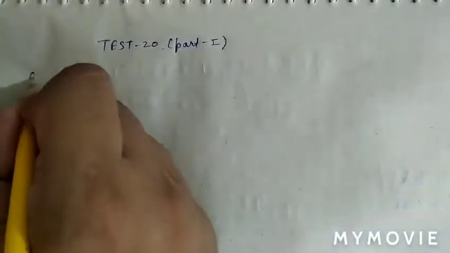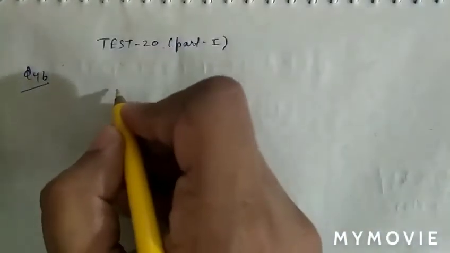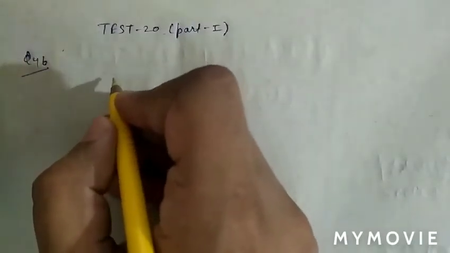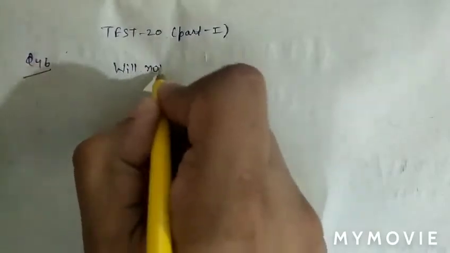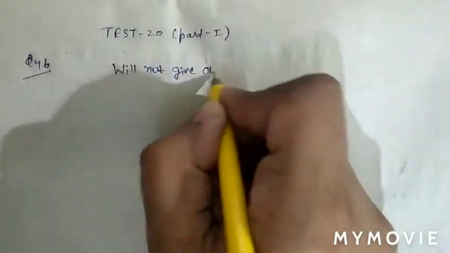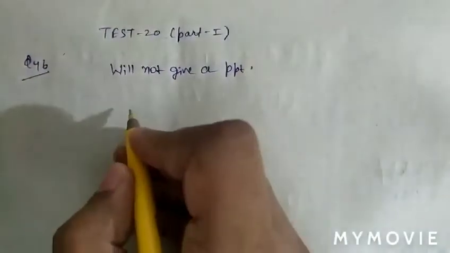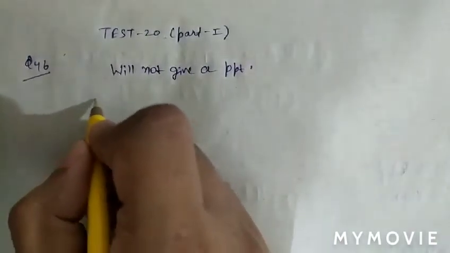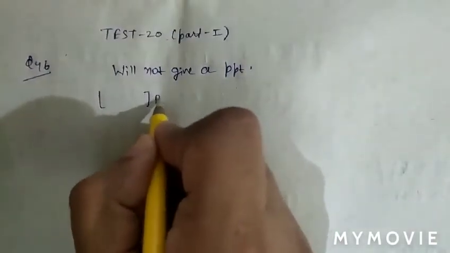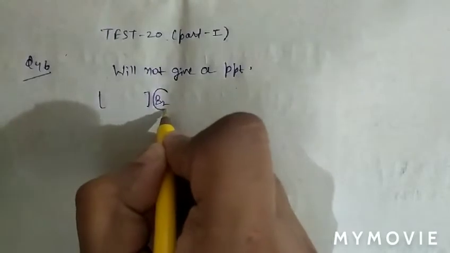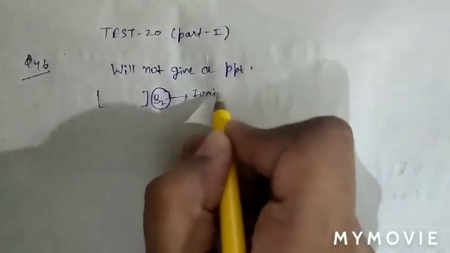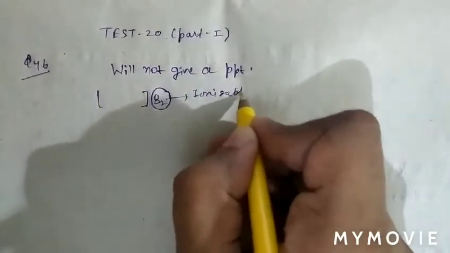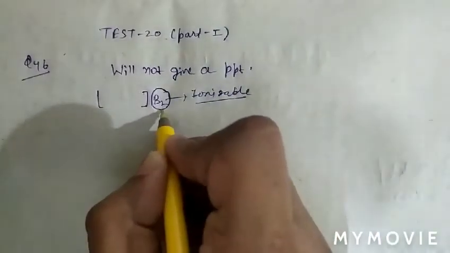See question number 46. In question number 46, what is given there? Which of the following will not give a precipitate? As we know, the valencies present outside of the coordination sphere are ionizable. So these valencies are ionizable.